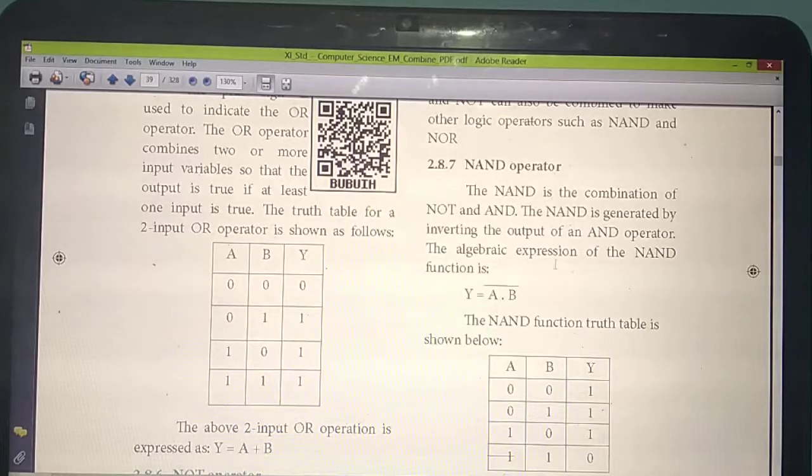So what's the symbol for AND? Dot. NAND means the same thing, but you should put a bar above the symbol. How should you represent AND? Y equals A dot B. For NAND you just put a bar over it, so you should read it as Y equals A dot B bar. A dot B you should write, and the bar means invert: just the opposite you should write.